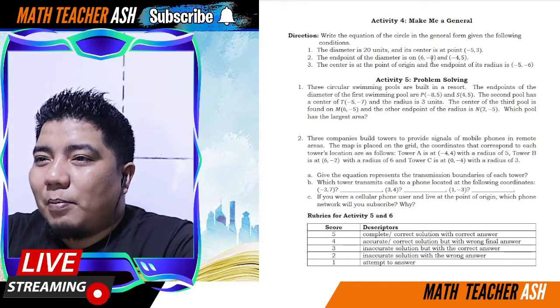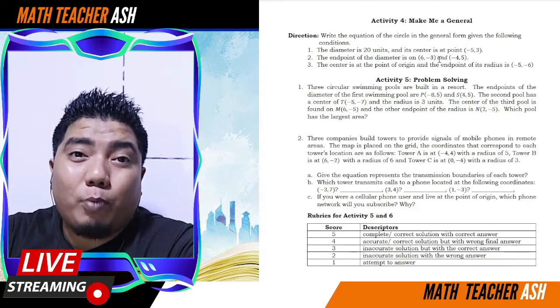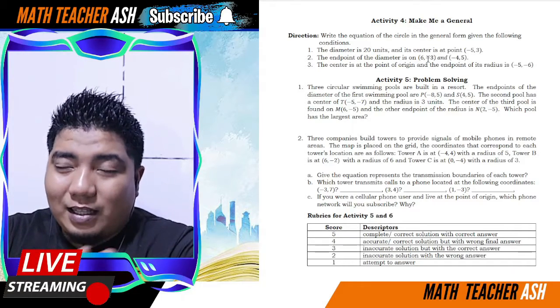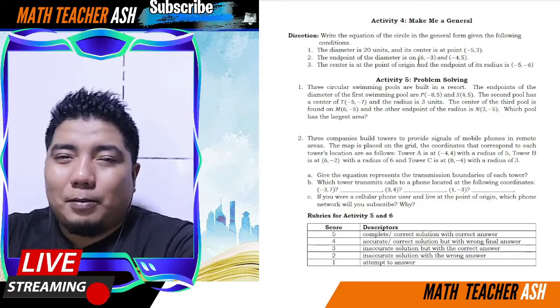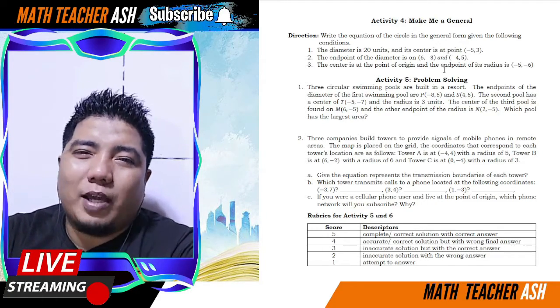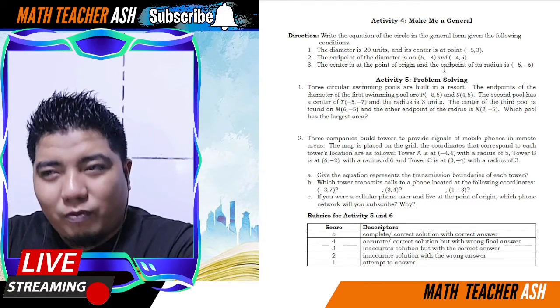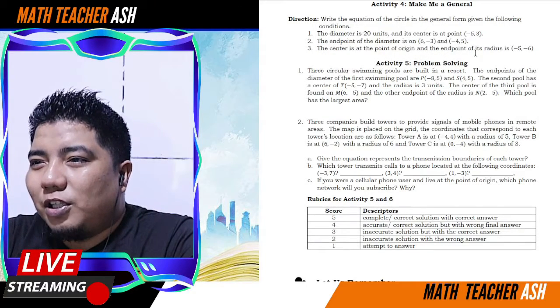The endpoint of the diameter, ito is given. So, ang gagawin mo dito is get the midpoint with the midpoint formula. Then, after that, you get the distance formula between the midpoint and one of the points. And then, after that, from there, you can now have your standard form, and then you convert it into your general form.